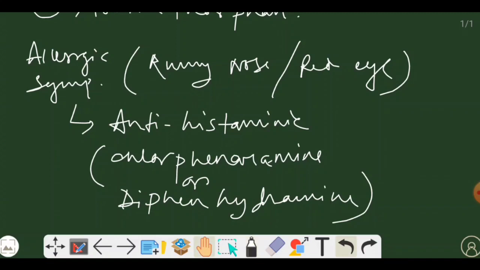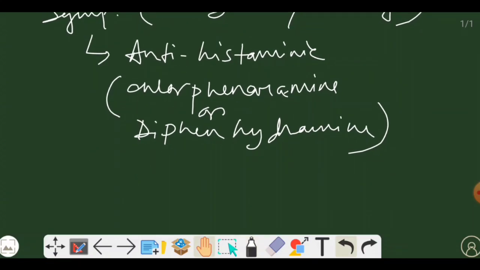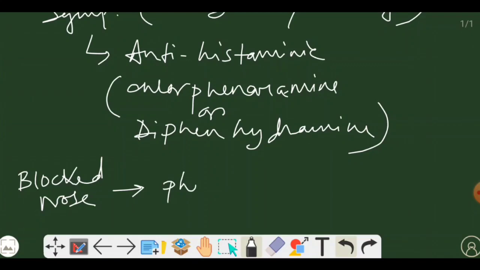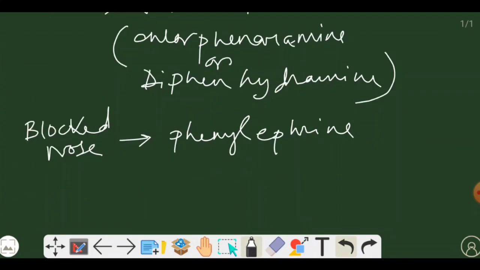Now, along with these two, if the person is complaining of blocked nose, then the cough syrup must contain one extra composition. This can be phenylephrine, or there may be another component that may be present in your cough syrup.